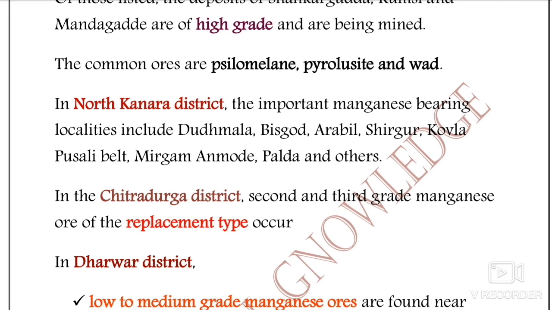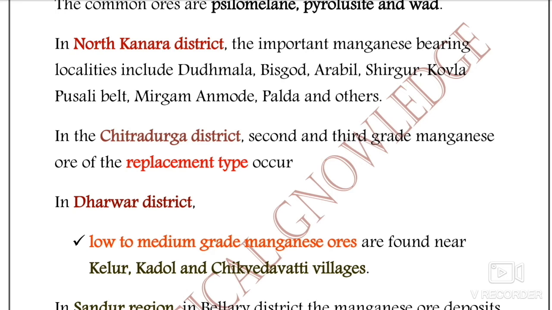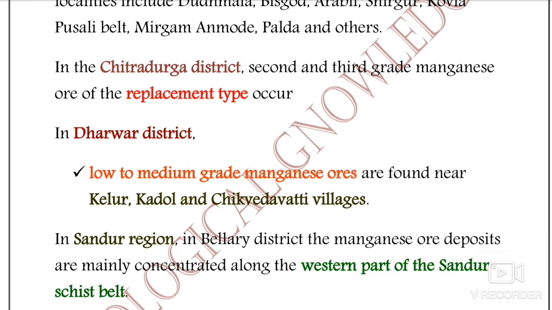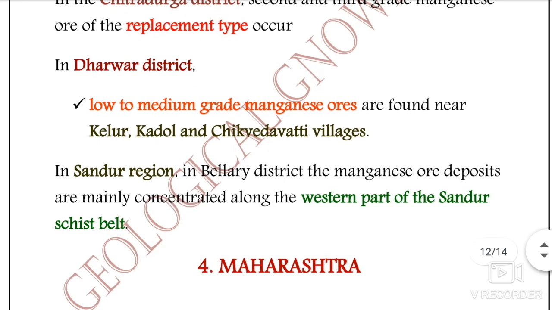And if we talk about the Chitradurga district, second and third grade manganese minerals are reported. They are not mineable, that is, of low grade as written here, and they are of replacement type. And if we talk about the Dharwad district, low to medium grade manganese ores are found near Kelur, Kadol and the Chikved Patti region. In those villages manganese minerals have been reported.